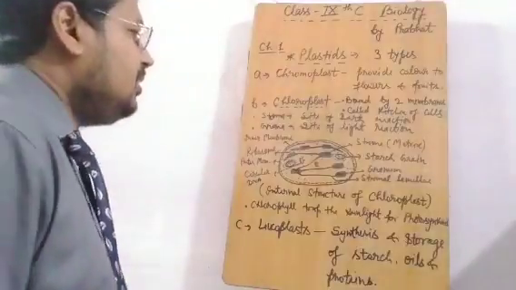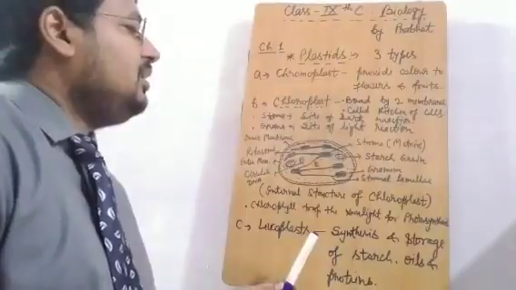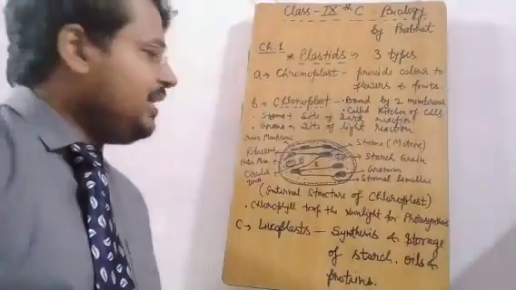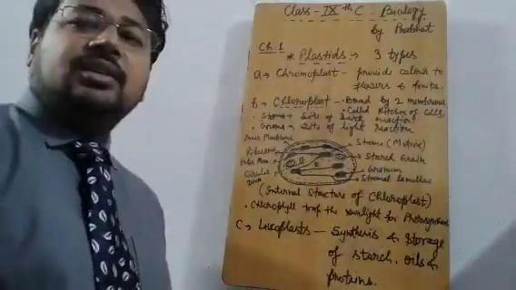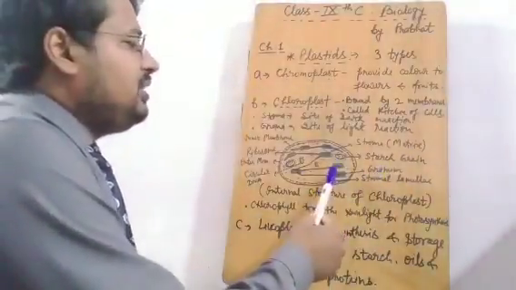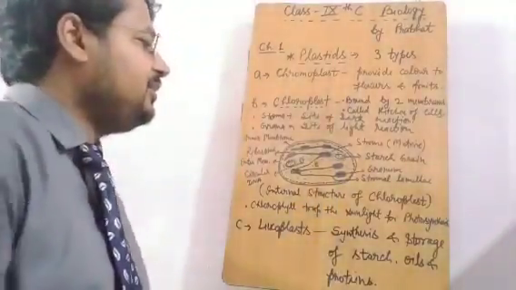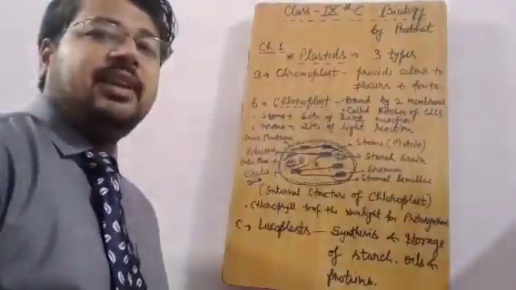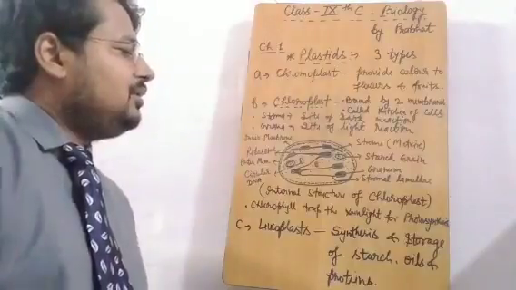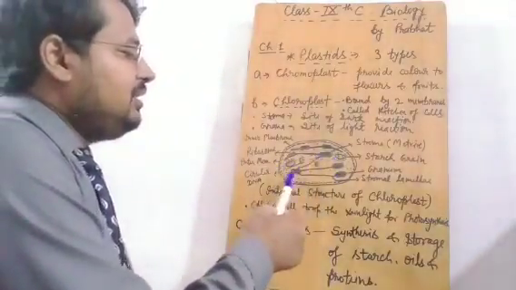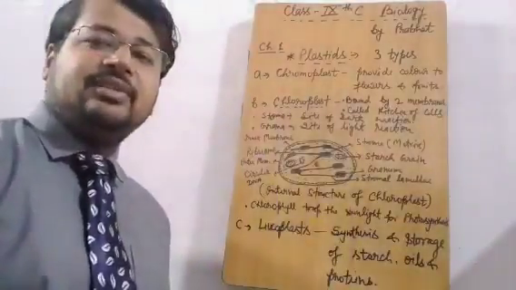Okay. Now we will study the structure of chloroplast. The two specific structures are very important. One is stroma and one is granum. The chlorophyll is found inside the granum. That's why the green color is there. In your book, the green color is visible. On the board, there is a limitation. We don't use multiple colors over there. So you have to find what is the exact location of chlorophyll, granum, where the light reaction takes place.